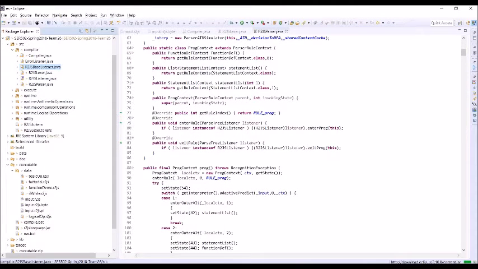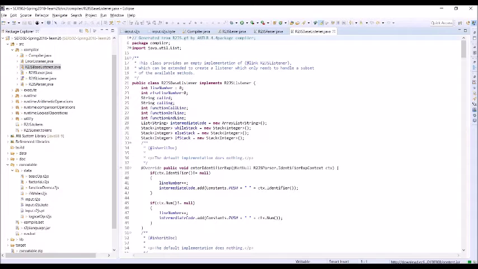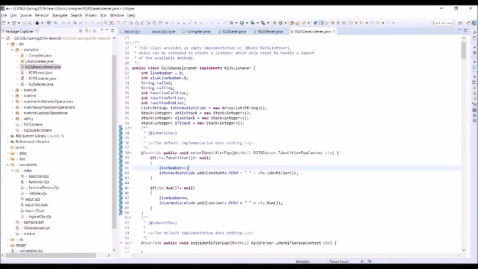We have our base listener class in which we handle the intermediate code generation. Stacks are maintained in this class. Here, the base listener class handles the entry and exit statuses of each entity. For example, let's see how the identifier is handled. In enter identifier, we check for the values to be non-null and perform the following operations. First, for each of these, we maintain a line number and increment it each time. Secondly, there is this intermediate code array list in which we add the push and the identifier or the number.